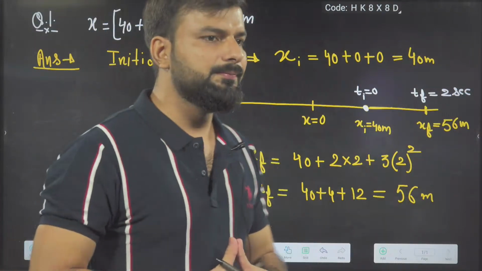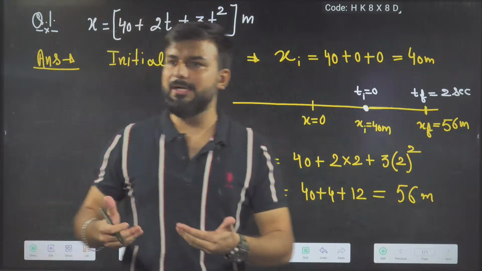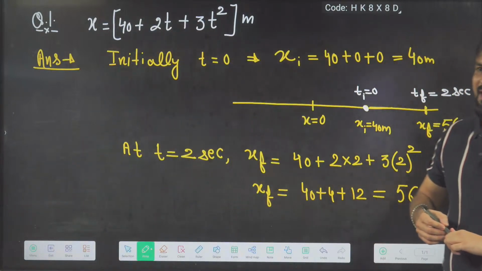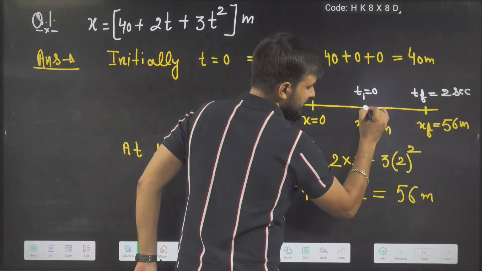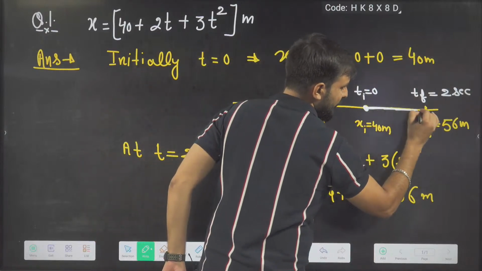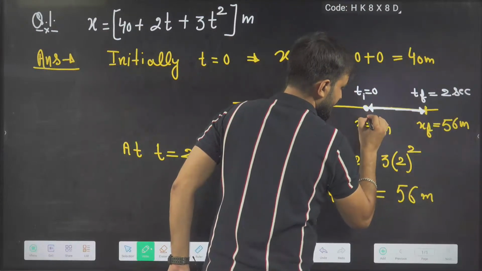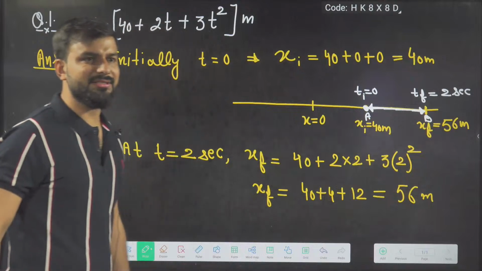Now tell me, what was the original definition of distance? The path length, or the actual distance covered by the object. Am I right or wrong? Where is the actual distance covered? See here, this is the actual distance covered by the object, from A to B. So how will I calculate this distance?